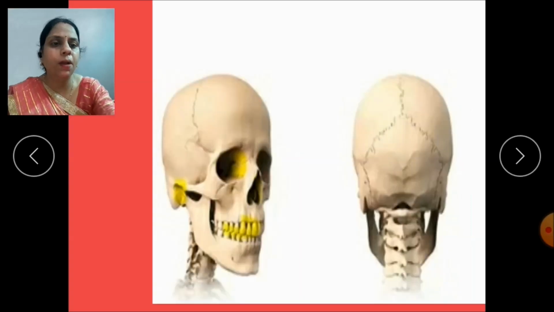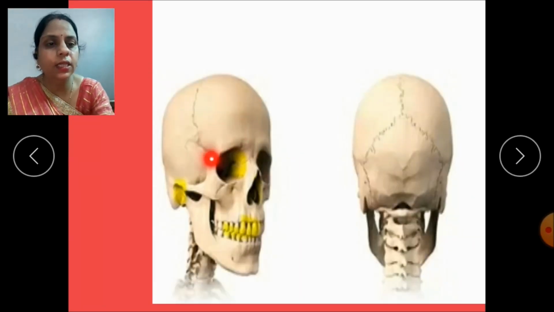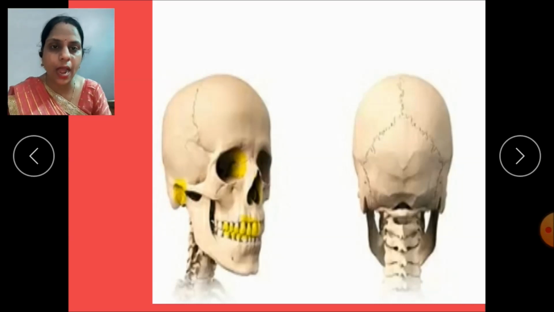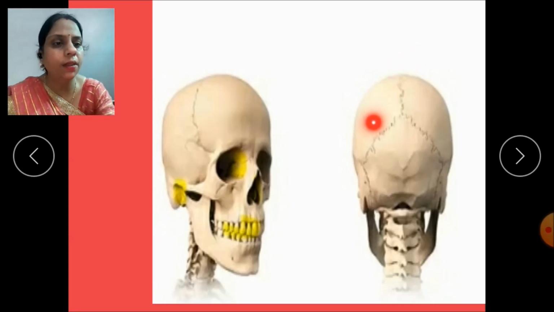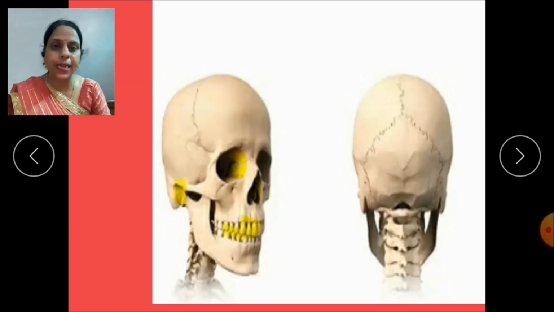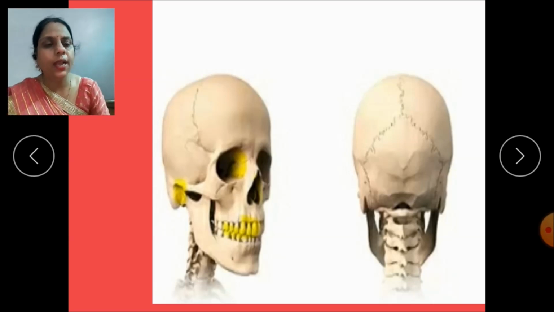Now see these parts, children. This is the hole. This is the hole for eyes, nose, ears and mouth. That means the skull gives space to ear, eyes, nose and mouth to fix in it. This way they protect all the sense organs. Now see this part. This part is called the cranium. That means here the 8 flat bones join together to form the hollow case called cranium. So this portion is called cranium.